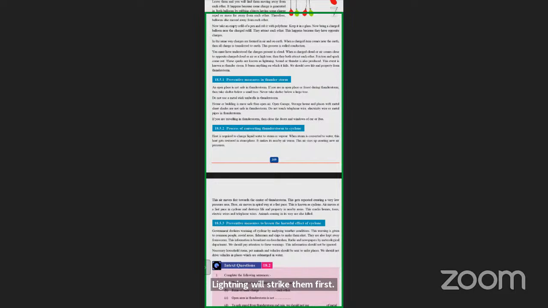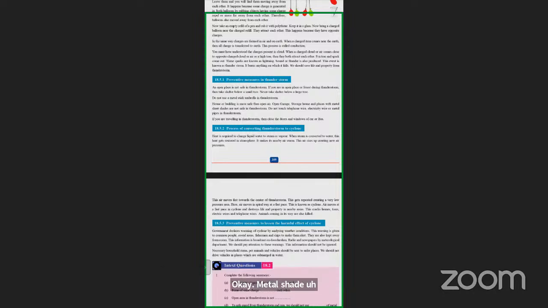Then, why also do not use a metal stick umbrella in the thunderstorm? Because lightning strikes metals quickly too, so we should avoid metal sticks and all. Now, a house or building is safer than open air. Taking shelter in a house or building is safer. Open garage, storage house, and places with metal sheds are not safe in a thunderstorm because again lightning will fall on it.